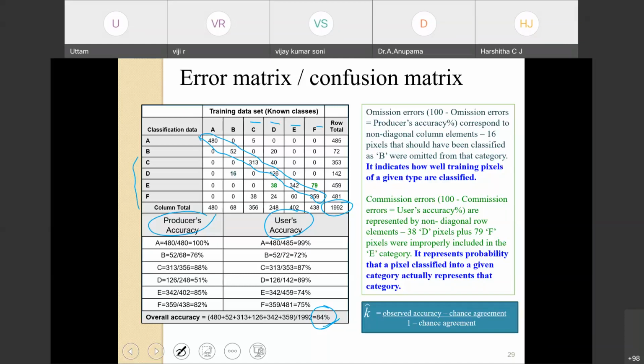We will also compute omission error, which is 100 minus producer's accuracy, and commission error, which is 100 minus user's accuracy, which can be directly computed from this contingency table. Here, the producer's accuracy and user's accuracy have been computed, from which we can also compute commission error and omission error. The kappa statistic, also known as K hat, is also computed for some classification systems.